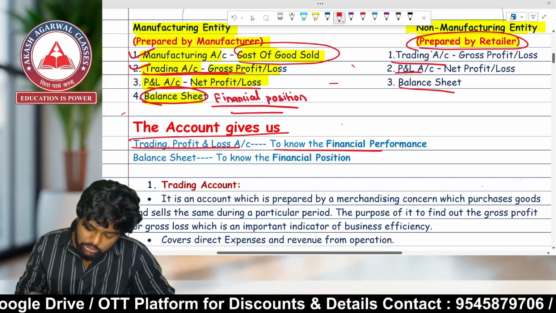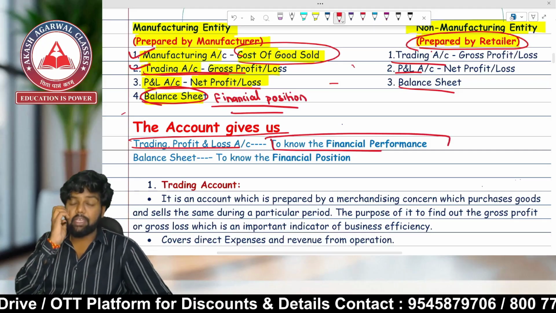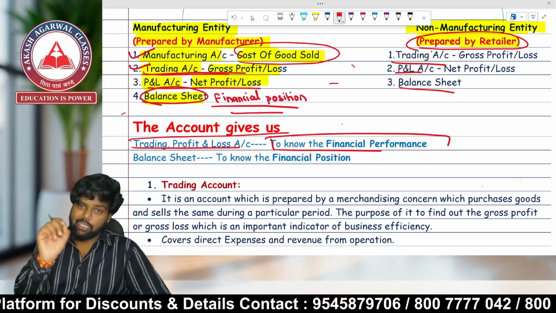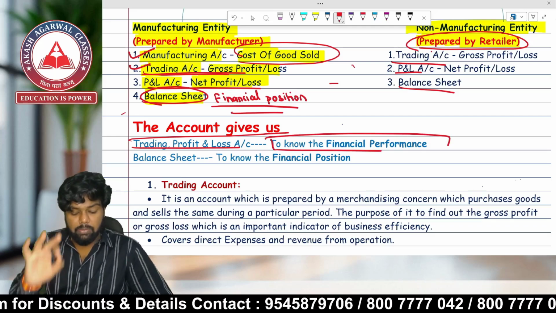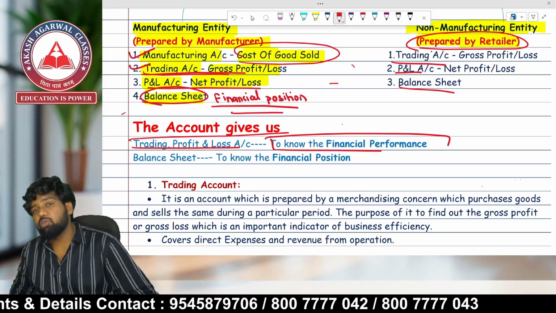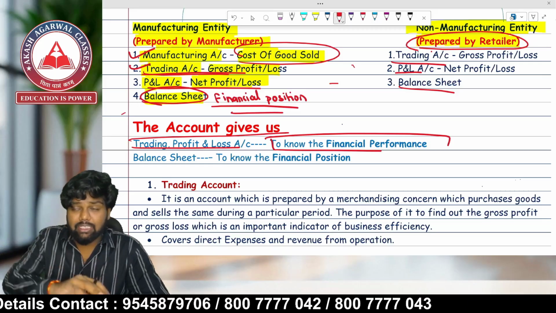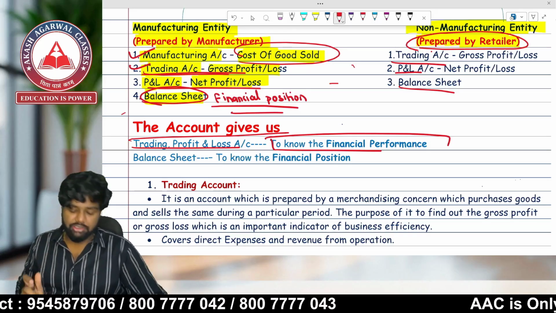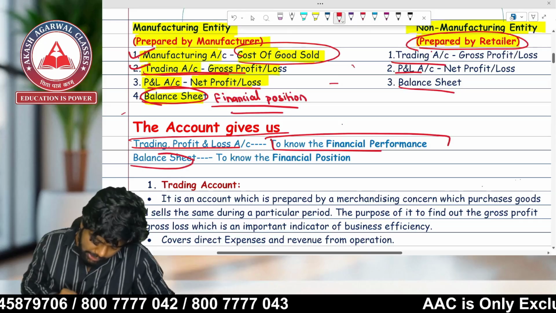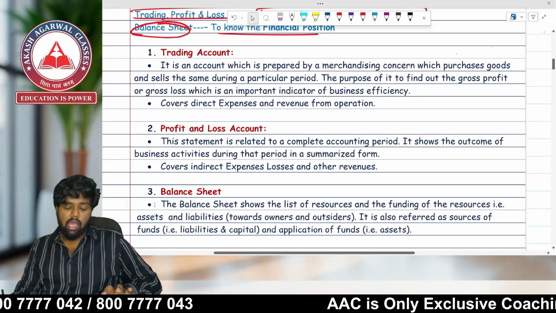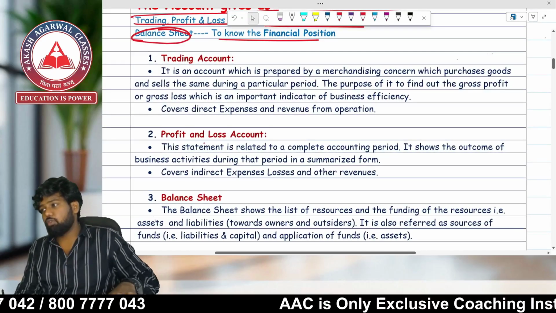Very important. The trading and profit and loss account will help us find out the financial performance, that is, whether the business enterprise has earned profit or incurred losses. The balance sheet will help find out the financial position. Come over here. I have given the definition of all the accounts.